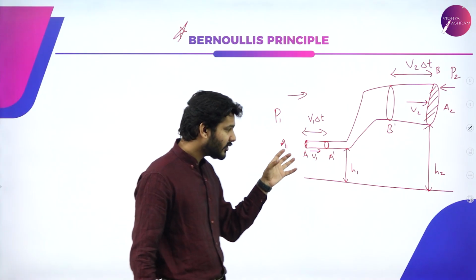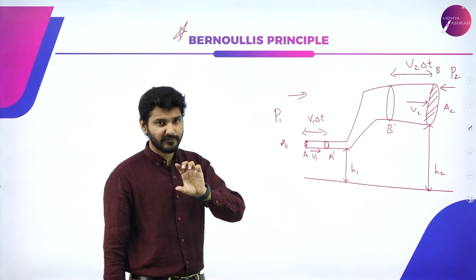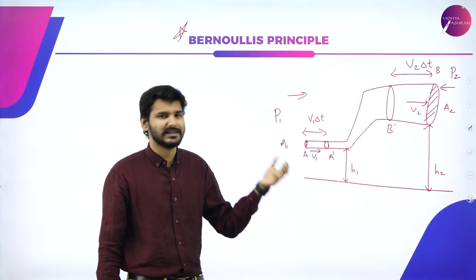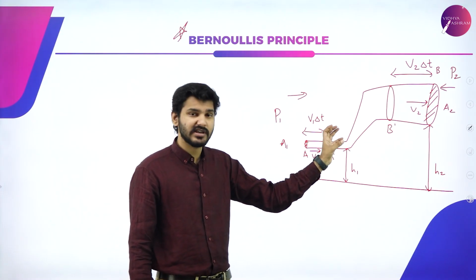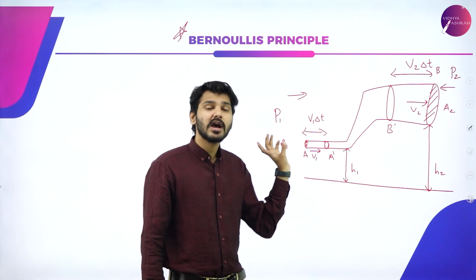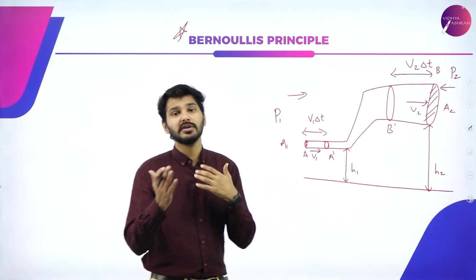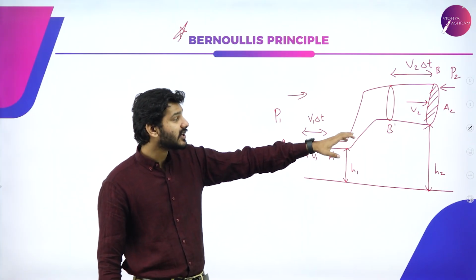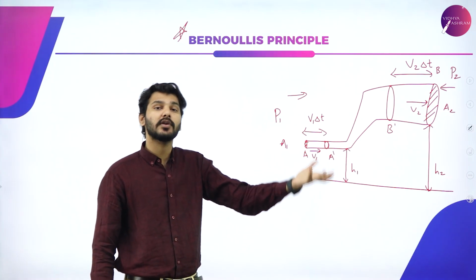That is, we are taking only a small amount of fluid. So the fluid having a small amount of mass, let's say delta M, is passing through here, which means it is in motion. So I'm going to take what is the kinetic energy here and what is the kinetic energy here, or simply the change in kinetic energy. And also, since it is kept at a particular height, I'm also going to take the change in potential energy.